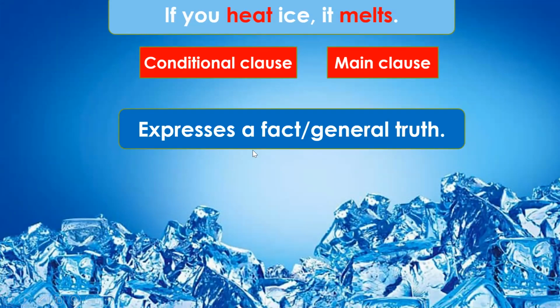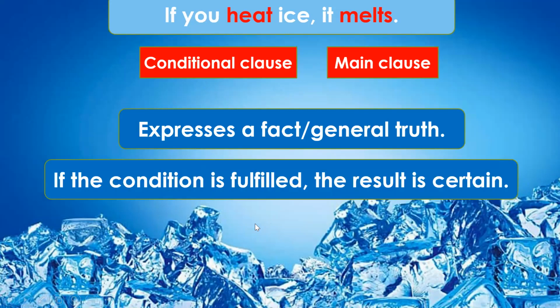Now this sentence expresses a scientific fact or a general truth. Isn't it? If you heat ice, it melts. Everyone knows that this is a scientific fact or a general truth. Also, if the condition is fulfilled, the result is certain. The key word here is certain. That means if we heat ice, it will definitely melt. So this is a well-established fact, a scientific fact, or a general truth of life.